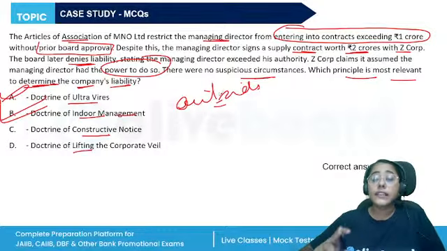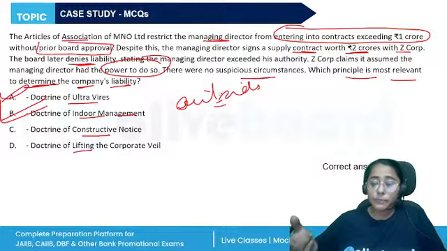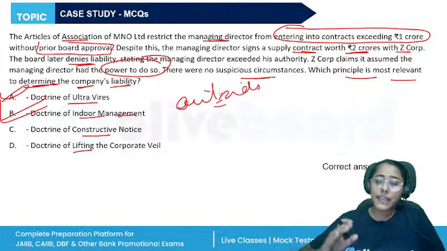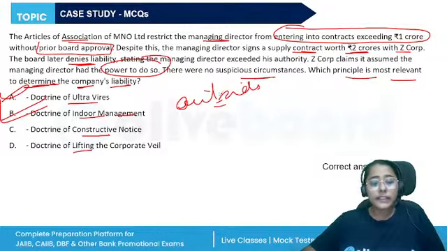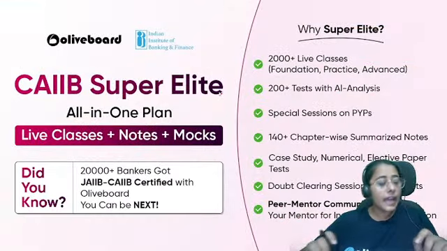On the other hand, there's the doctrine of constructive notice, which protects the management, right? It protects the insiders of the company against the dealings with the outsiders. All right. So that is constructive notice. So the correct answer is B, and that is all for today.